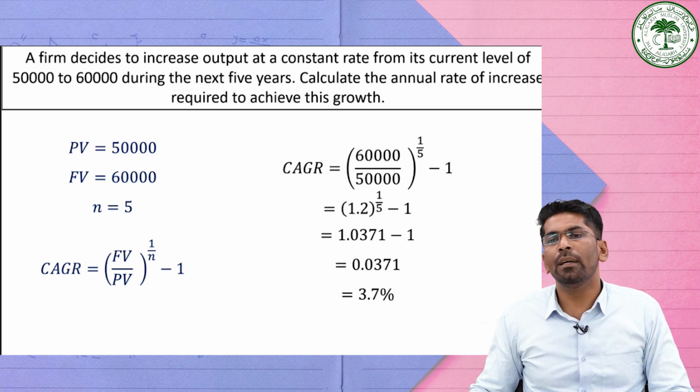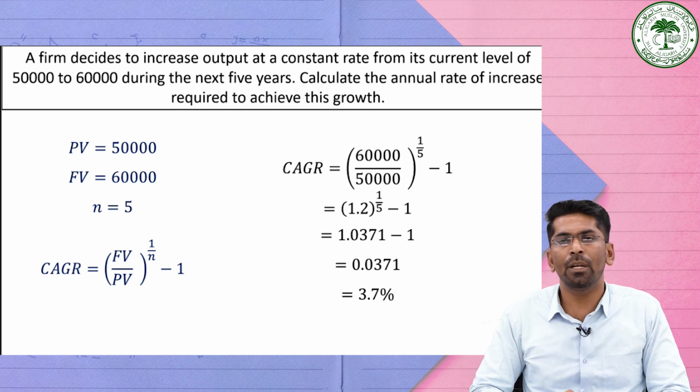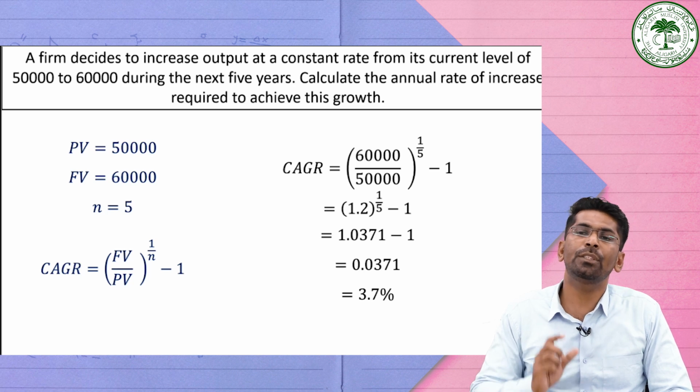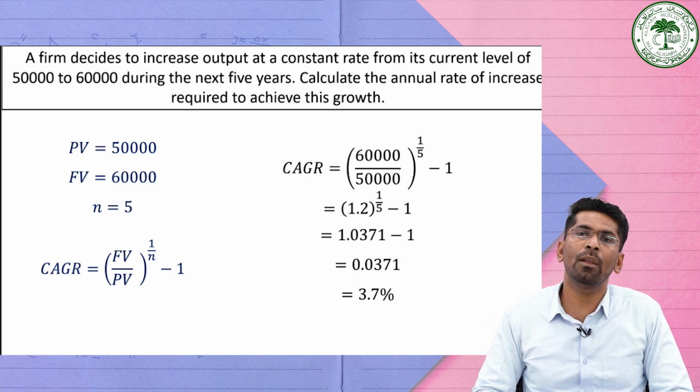So let me conclude here. Today we have discussed what actually is meant by the present value and the future value for measuring the time value of money. In the next lecture, we will introduce a financial concept, that is annuities, and how to find the present value and the future value of various types of annuities, like ordinary annuity and annuity due.